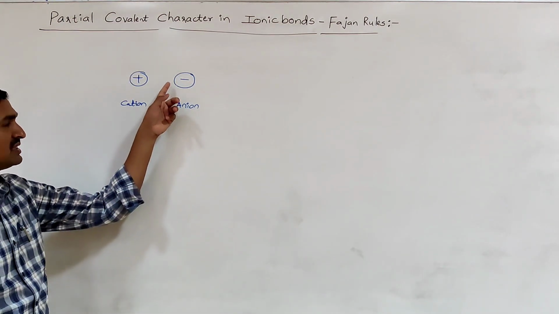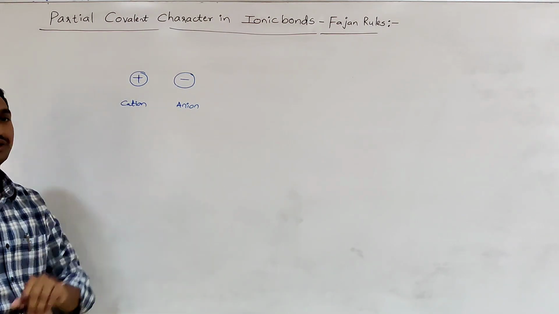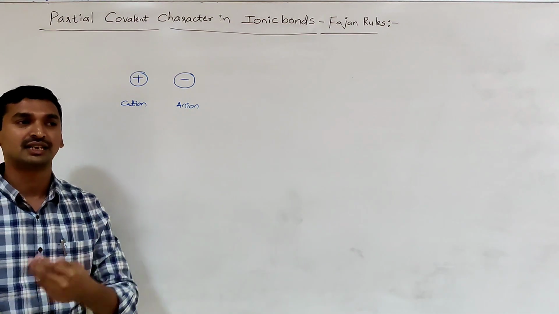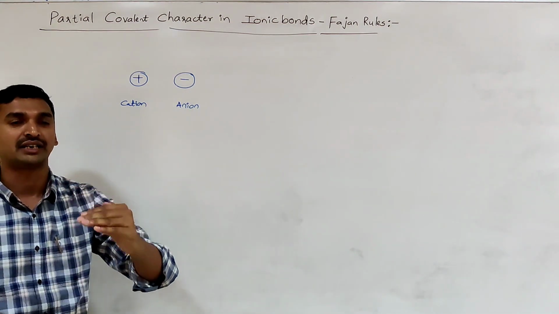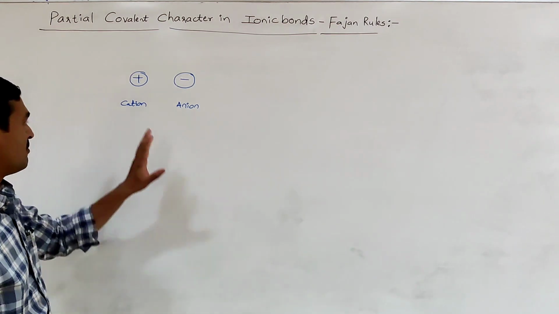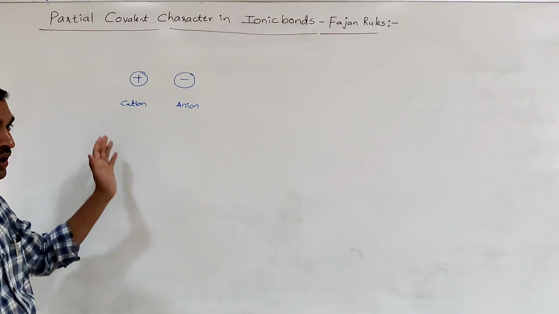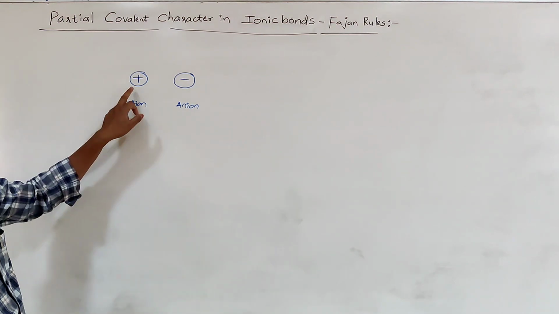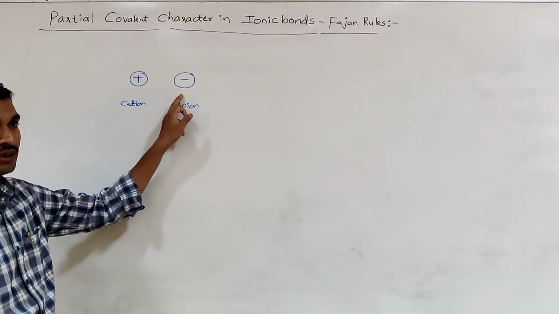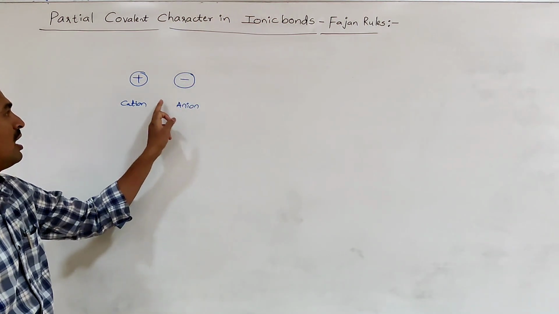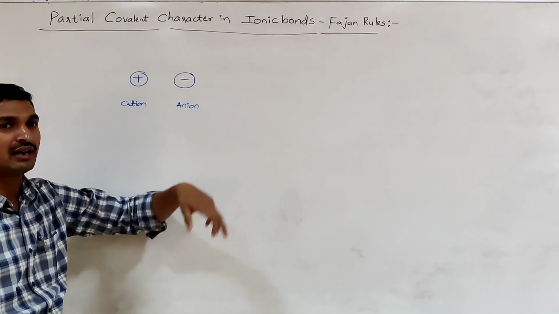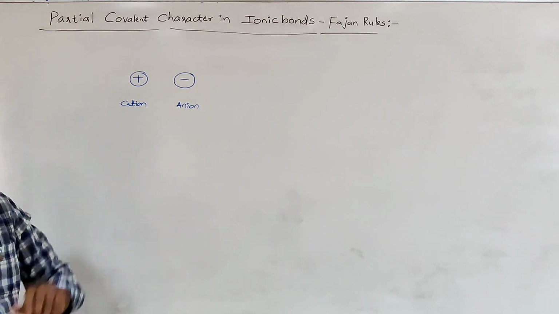The positive charge of the cation can distort or disturb the electron cloud of the anion.